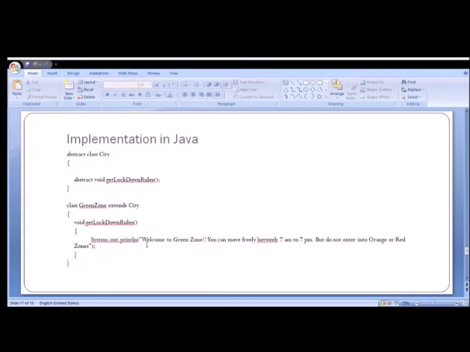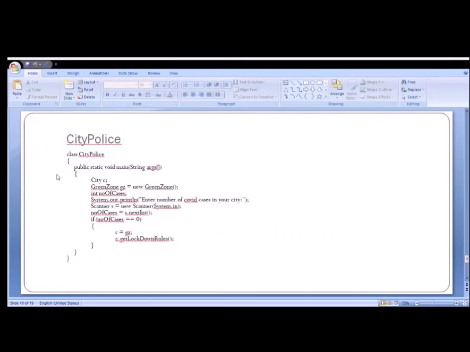You can move freely between 7 a.m. to 7 p.m. Now city police is going to determine which zone you belong to. Here I have implemented only for the child class green zone. For the other two classes, you can do it based on your understanding of this class. GZ is an object created on green zone. C is a reference pointer created on the parent class.